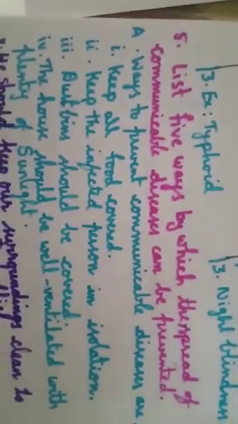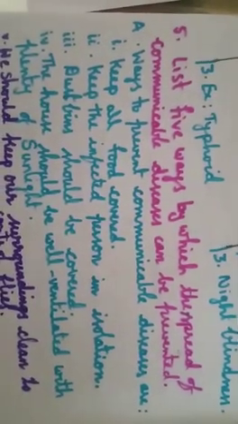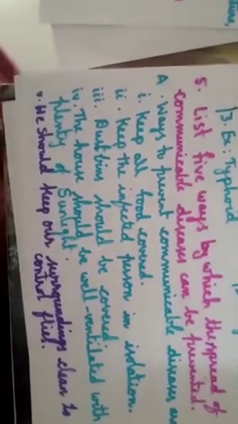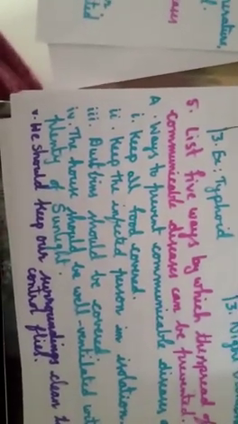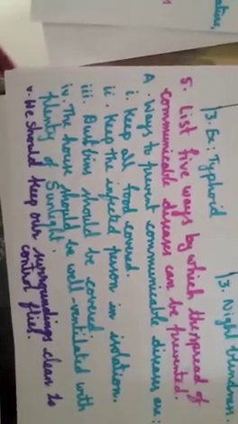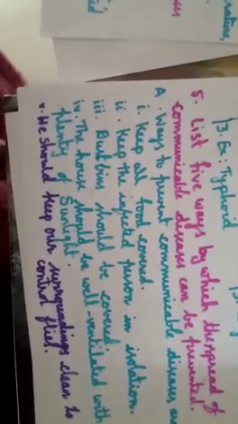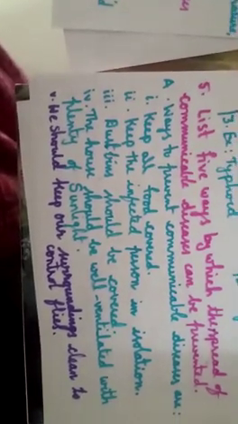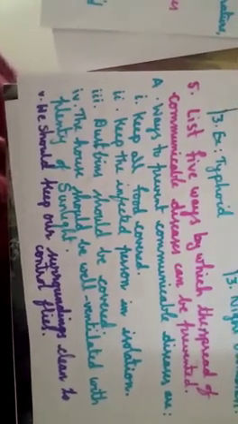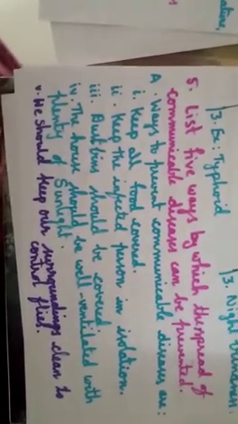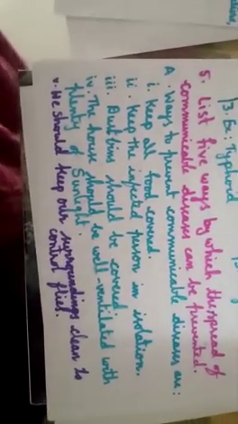List 5 ways by which the spread of communicable diseases can be prevented. How can we stop the communicable diseases? Ways to prevent communicable diseases are: keep all food covered. Yes or no? If it is not covered, what happens? Germs breed on the food or not? Keep all food covered. Keep the infected person in isolation, means separately. Infected person should be kept separately.